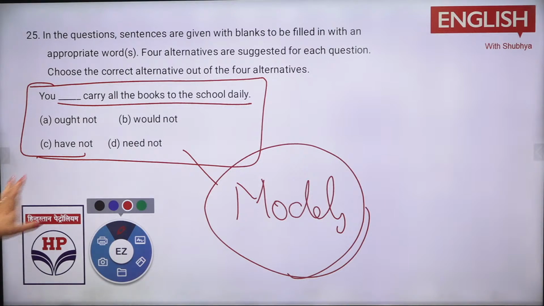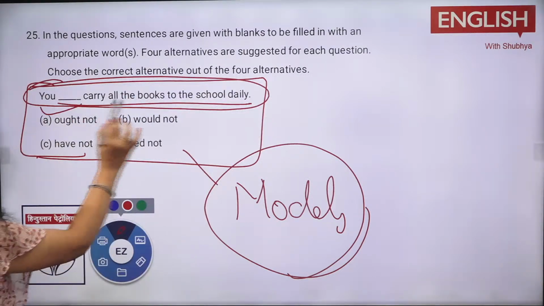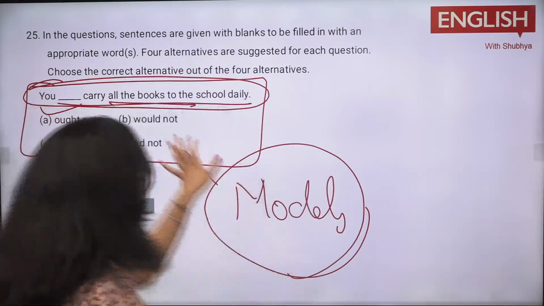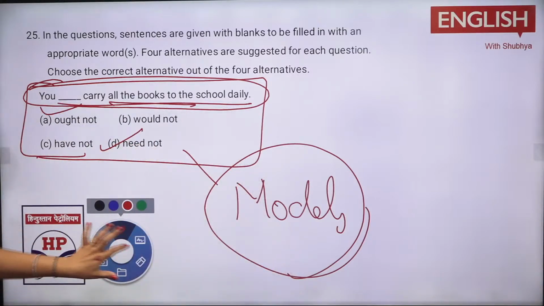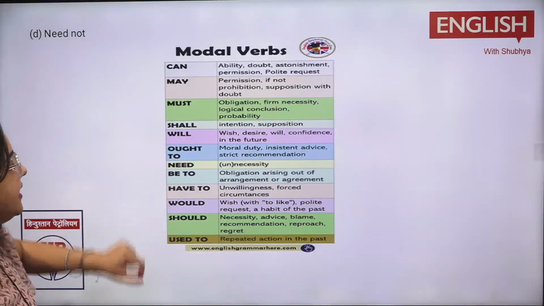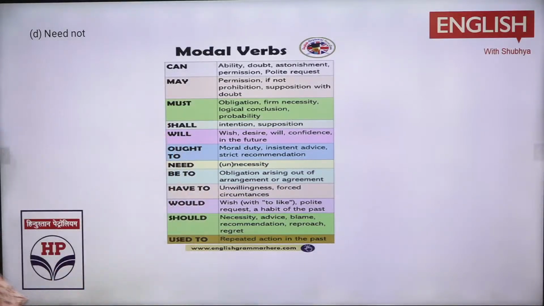देखो, this is also based on... अब now, simple funda क्या है इसमें? You, आपको जरूरत नहीं है. You need not carry all these books in your class. That is fine. But you need to understand where the modals need to be used. Like ought कहाँ पे आएगा, need कहाँ पे आएगा, would कहाँ आएगा, should कहाँ आएगा. ठीक है. So just take a screenshot also of this, in case you have this, right?